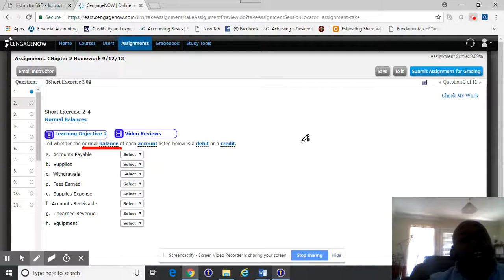Remember, I told you in accounting, we have what we call a T account. We call it a T account because it's just a T. And on the left side, we call the left side debit. So I'm just going to say D for debit. We call the right side credit. So that's all it means.